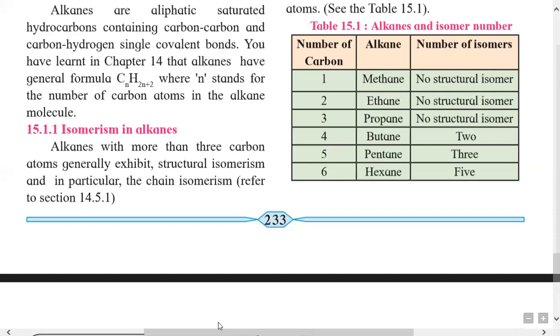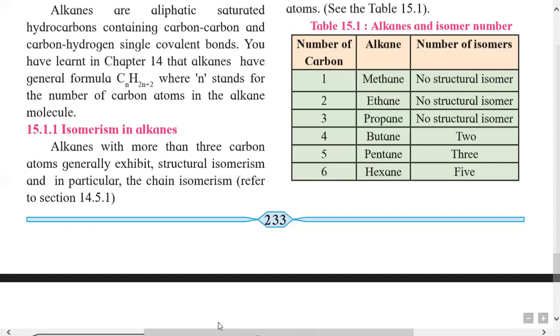Depending upon this carbon number, see that an alkane with one carbon has no structural or chain isomerism. The alkane with two carbons does not contain a structural isomer.